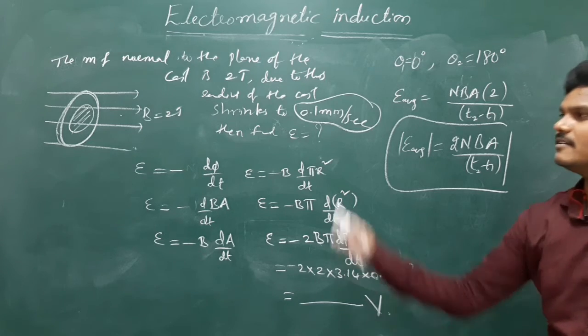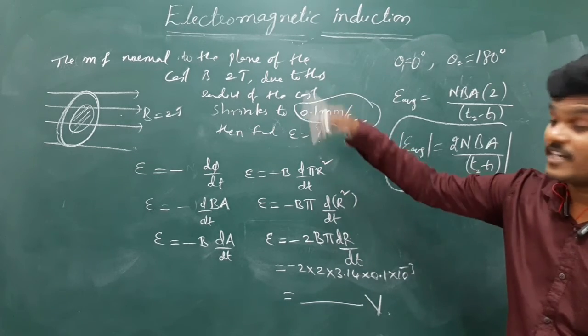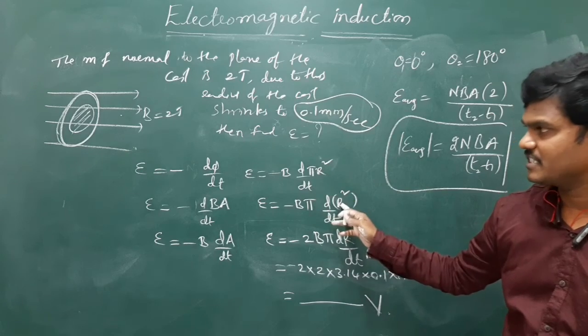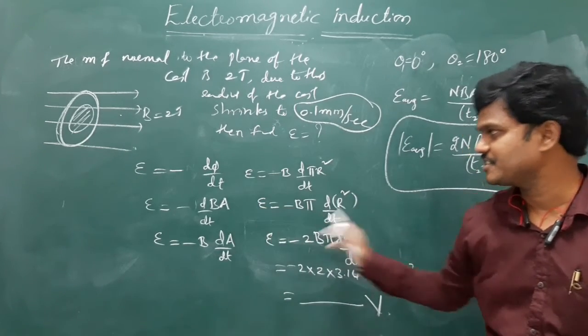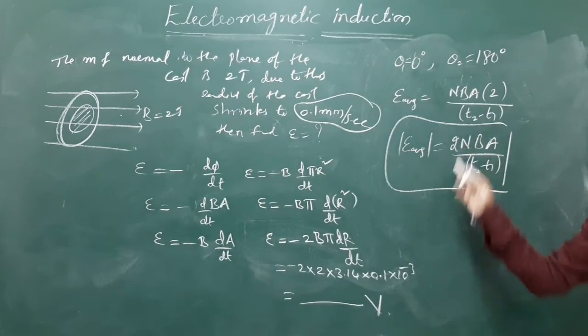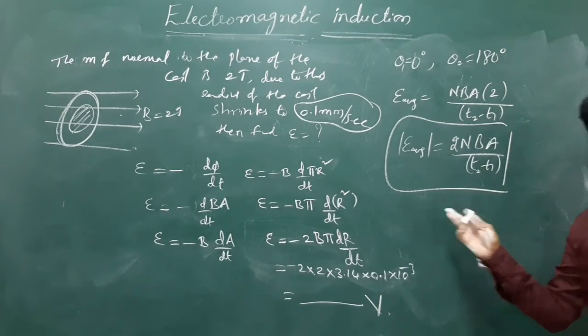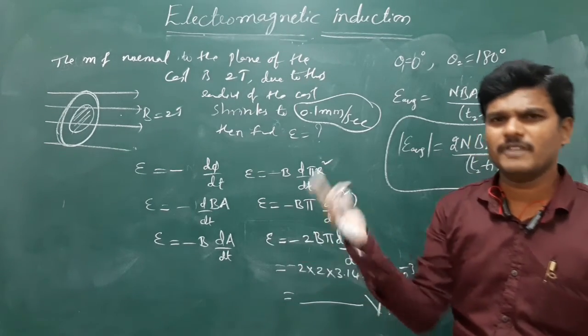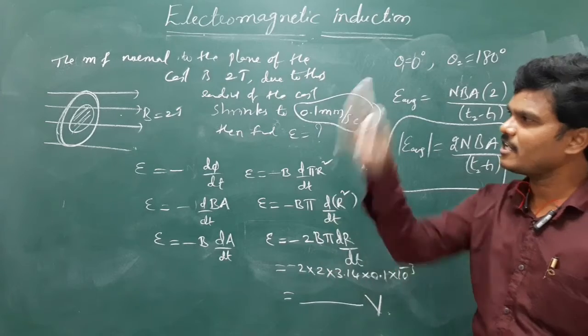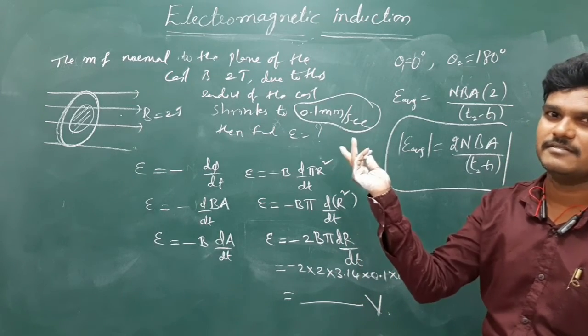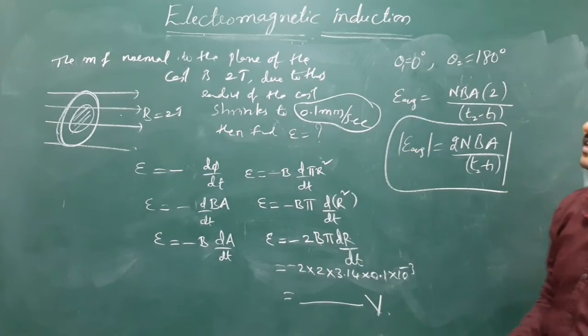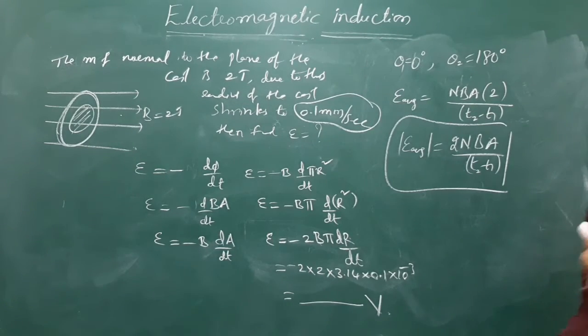So here they have given the radius. If the radius changes, see how I am extending the area. Area changes. If theta changes, just now I wrote the formula. Sometimes the initial magnetic field and final magnetic field are given, then you write area outside dB by dt, or B2 minus B1 by T2 minus T1. So based on the given problem, you change the formula.